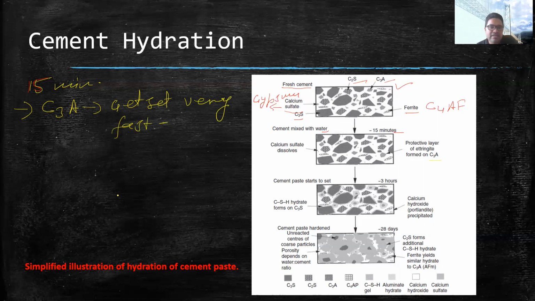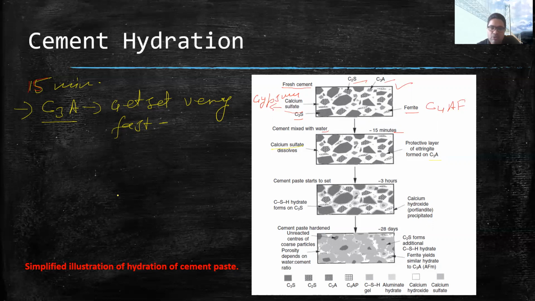This fast setting can be avoided when calcium sulfate comes into play. At the same time as C3A is reacting with water, calcium sulfate will also be reacting. Calcium sulfate is gypsum, and what it will do is retard the setting of C3A to some extent. This is the process which will be happening at around 15 minutes.